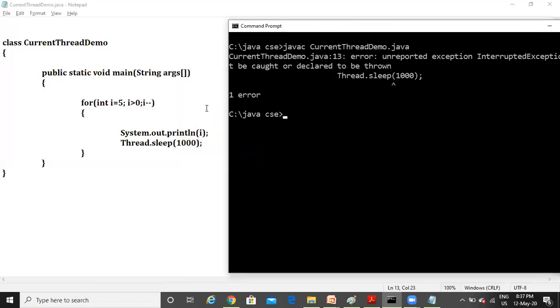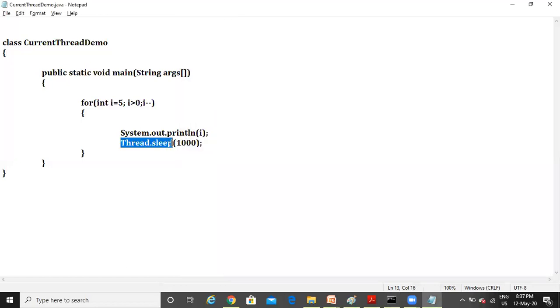Its meaning is there is a danger with this sleep method. This sleep method may cause an exception called InterruptedException. So if you are using this sleep method, definitely you have to catch the InterruptedException. That means you have to use the exception handling keywords like try and catch.